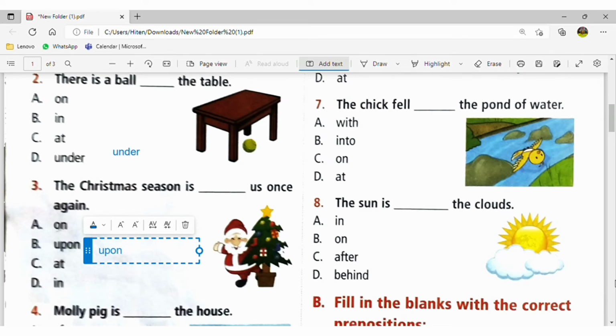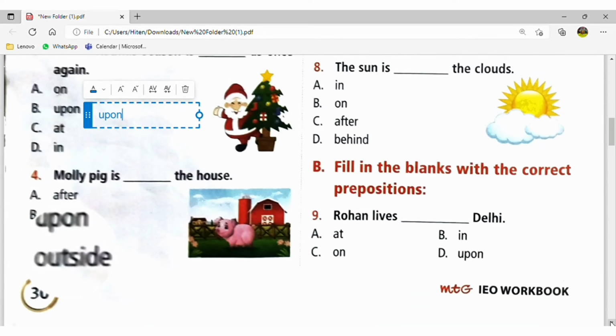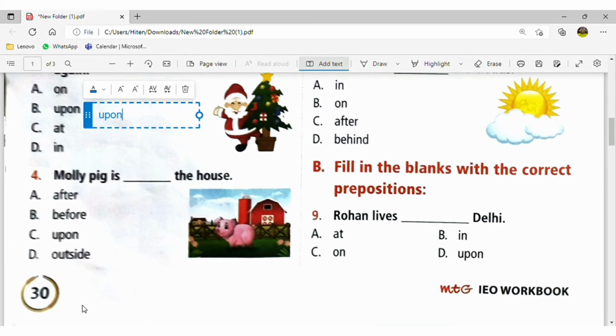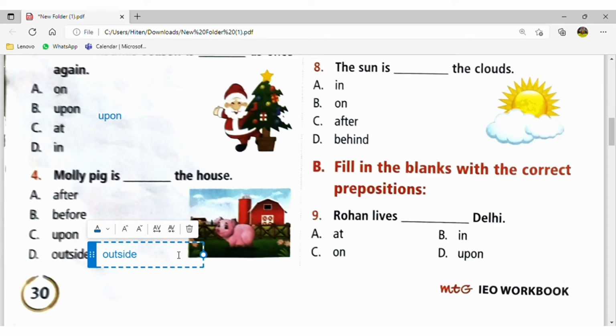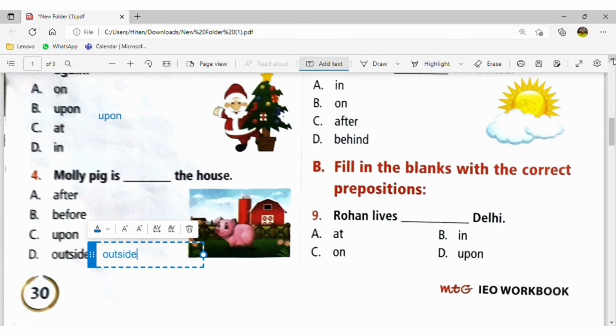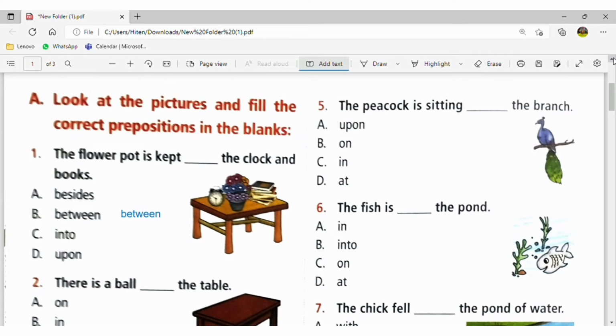Now here Molly pig is outside the house. If it were in the house, you would use inside the house. But here it is outside, which is visible to everyone. Okay, so let's move to the fifth question. Here it is written: the peacock is sitting, fill in the blanks, branch.